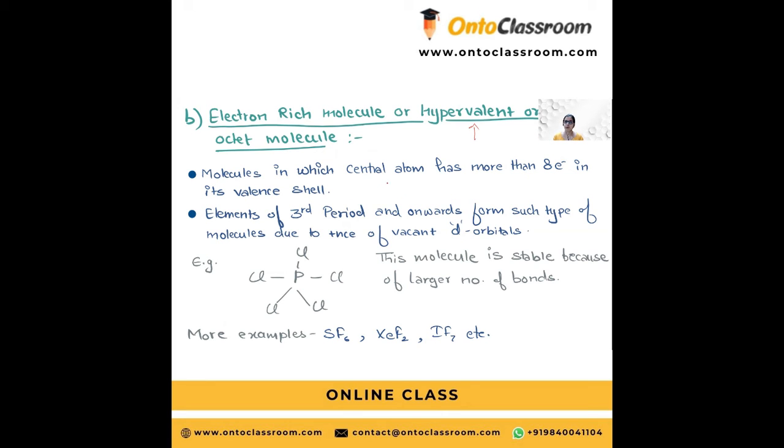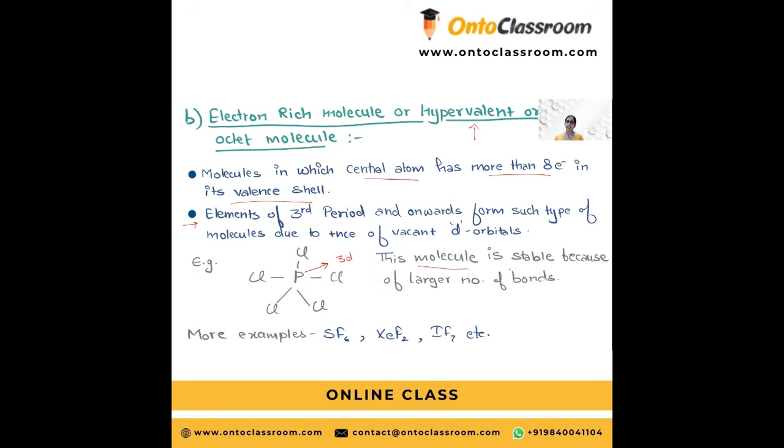These are the molecules in which the central atom has more than 8 electrons in its valence shell, and mostly the elements of the third period and onwards form such molecules because they have vacant d orbitals present. For example, in PCl5, phosphorus has a vacant 3d orbital, so it can easily accept electrons in that vacant orbital and can make more than 4 bonds.